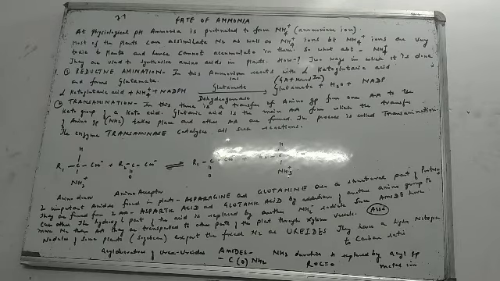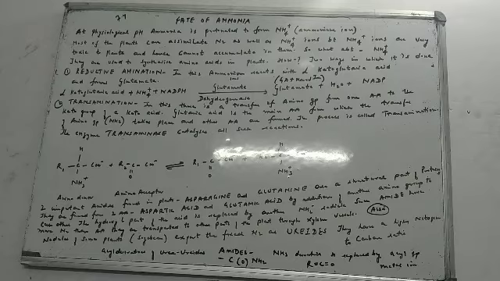Two important amides which are found in plants, you just need to remember their names. They are asparagine and glutamine. Asparagine, and the second is glutamine. Both of them are a structural part of the proteins.